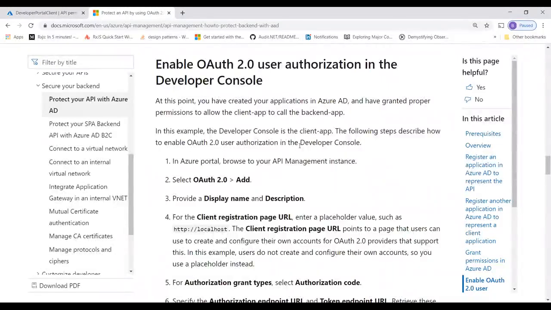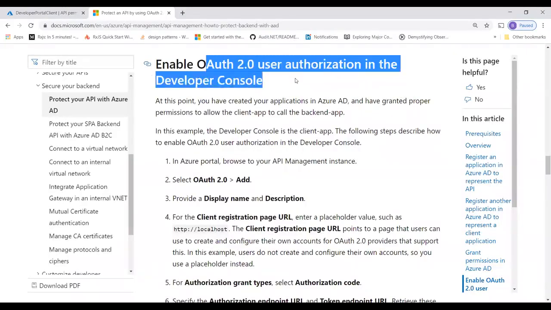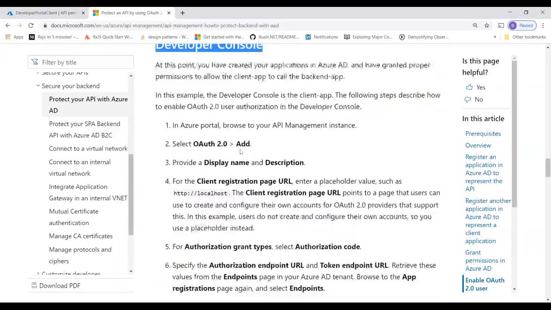Okay. Now we have to connect the client. We said that our developer portal is our client, right? Enable OAuth 2.0 in user developer console. Now remember, if your application will connect through C#, then you need to get the client secret key. If you have the client secret key, you can make a call, right? So at this moment, I don't want to create a new one. So I'll go to this API management service.